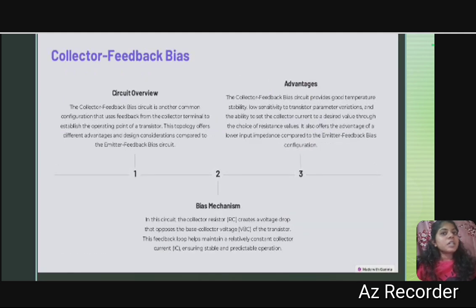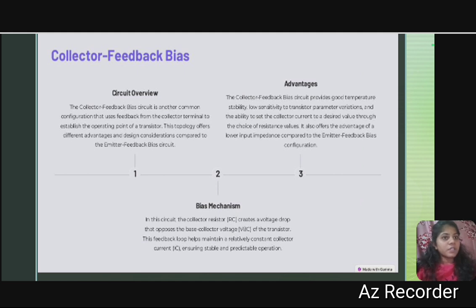Then we come to the collector feedback bias: the circuit overview, advantages and bias mechanisms. In the circuit overview, we can see it uses feedback from the collector terminal to establish the operating point of a transistor. The advantages and design conditions are compared to the emitter feedback bias. In the advantages, it also provides good temperature stability and low sensitivity to transistor parameter variations.